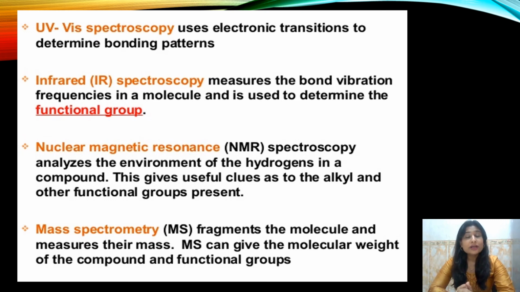There are also two very important types of spectroscopies named nuclear magnetic resonance and mass spectroscopy, and both these kinds of techniques use the radio frequencies and then they carry out the analysis.